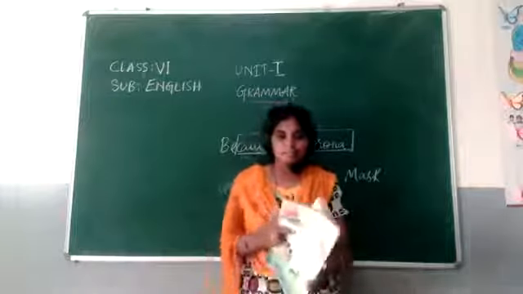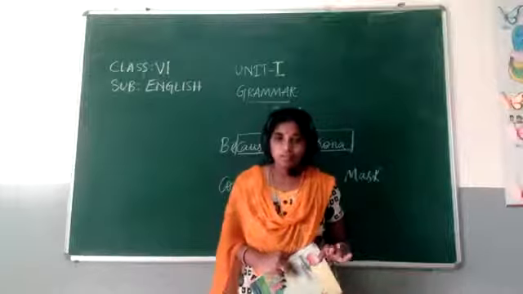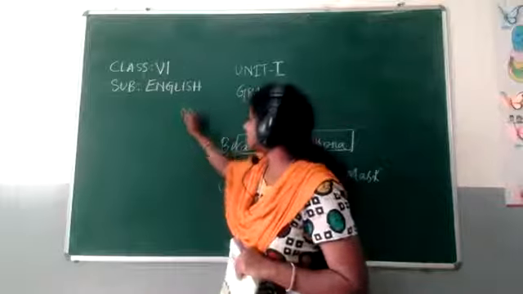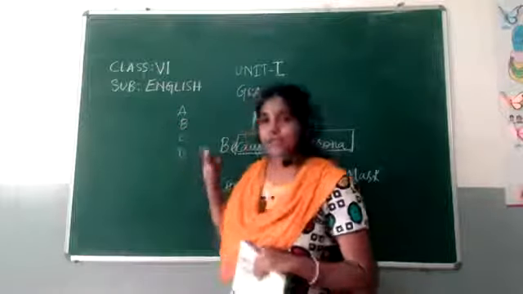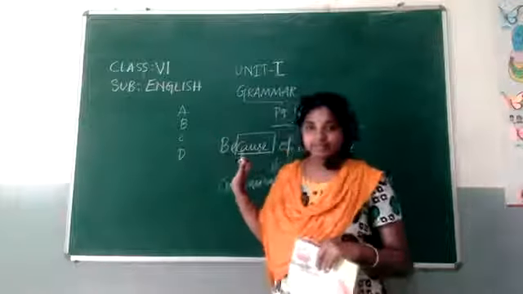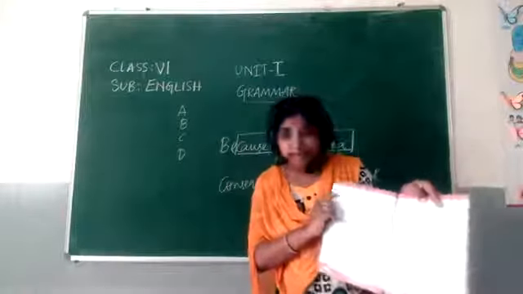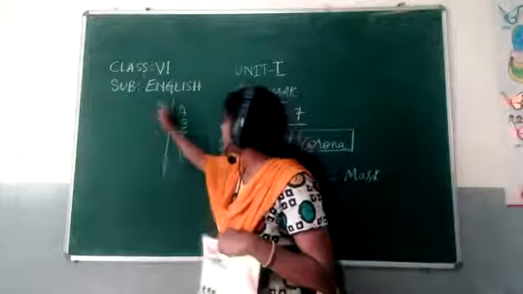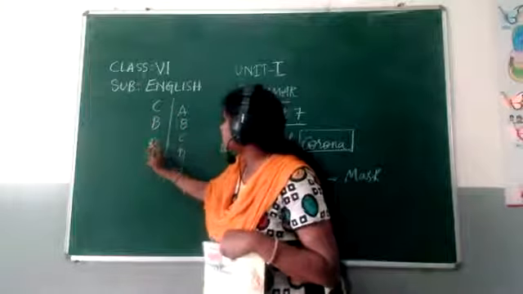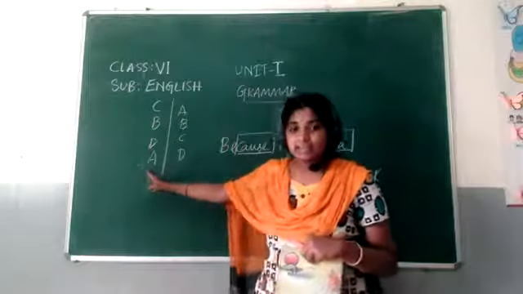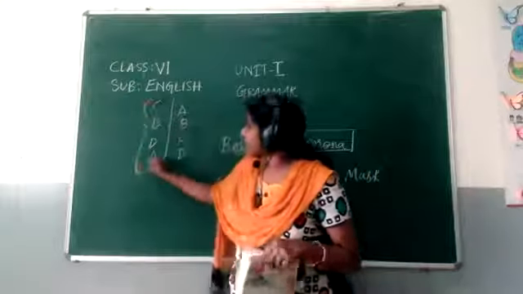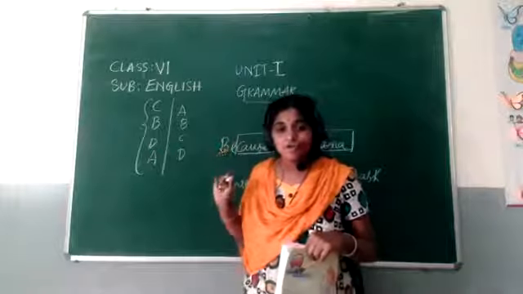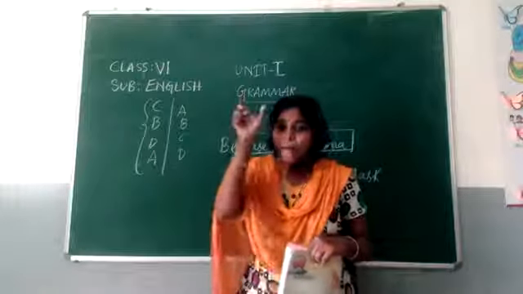In that story, sentence A happens first, then B, then C, then D. But here in bit number 3, they arranged the sentences like C, B, D, A. The order given in our textbook is like this. But what should we do? We should rearrange them in the proper order.